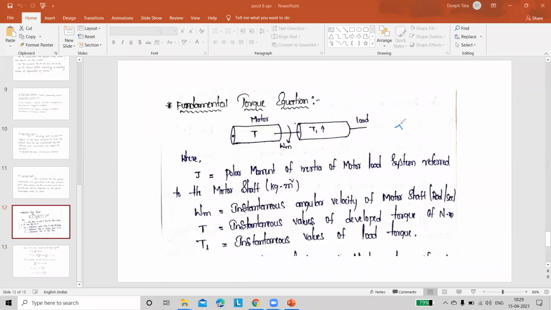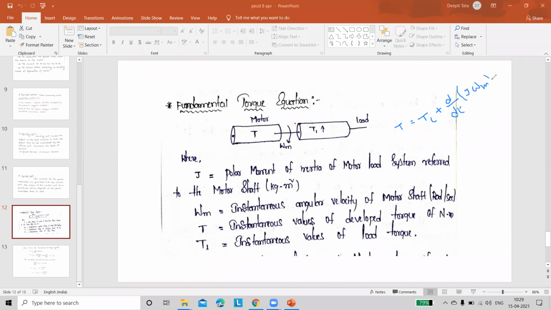So motor torque T is equal to load torque TL plus, this drive is going to be rotated with some speed, that is omega m, the angular velocity. From control systems, you can write d by dt of J into omega m.